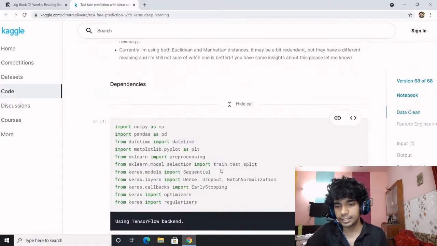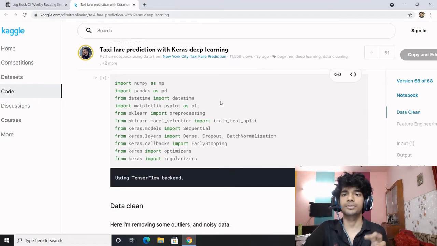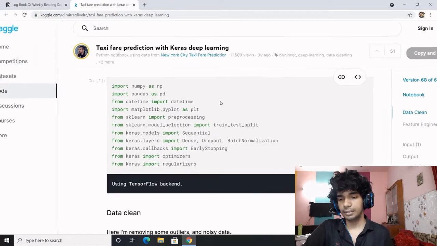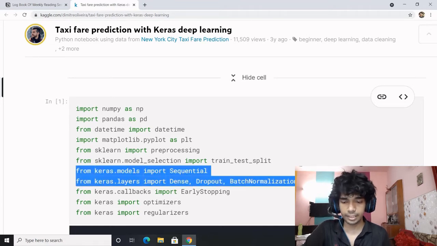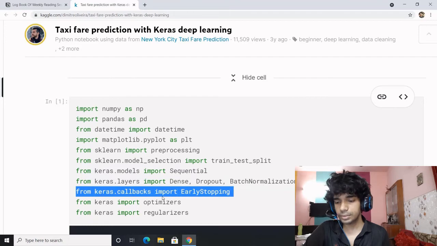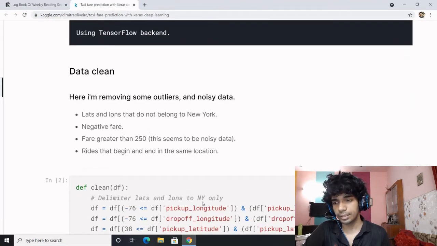We have taxi fare prediction. The first section, as it always is, is the import section, and we can have an overview of what the notebook is all about. We have NumPy, pandas, datetime, pyplot, preprocessing, model selection, train test split. Some model making is happening, a callback has been used, and other things, optimizers, regularizers. The first section of the notebook is all about data cleaning.